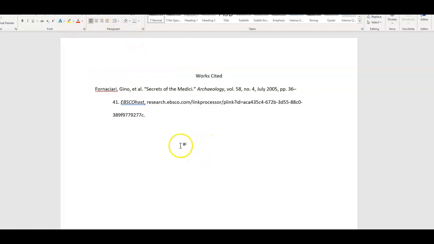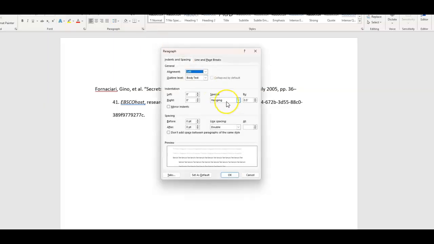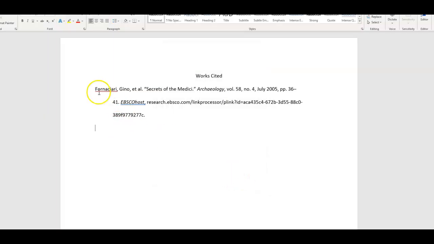The rest of this is double-spaced, and you'll see that the first line goes against the left margin. The other lines are tabbed over. If you look up here under Paragraph Settings, you'll see that it's called Hanging Indent. And that's what you want. You also want to make sure there are no extra spaces between the paragraphs. But that's how your works cited page should look.